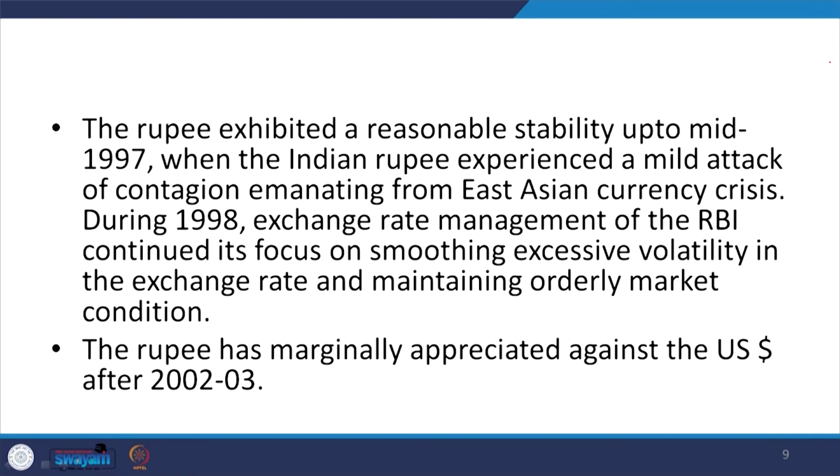Now, the rupee again exhibited a reasonable stability up to mid 1997, when the Indian rupee experienced a mild attack of contagion emanating from the East Asian crisis. So, there was a contagion effect because of the East Asian currency crisis, especially noted in 1997. So, the rupee exhibited a reasonable stability till 1997, with some mild attack on rupee stability due to the East Asian currency crisis.